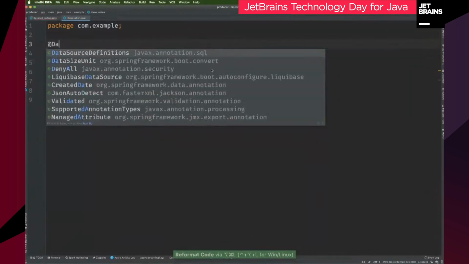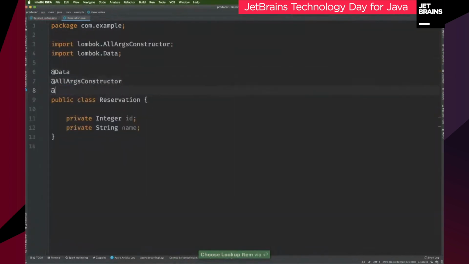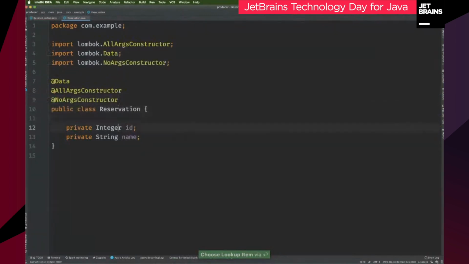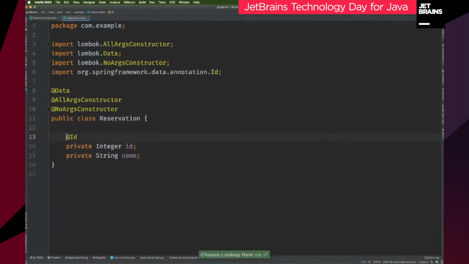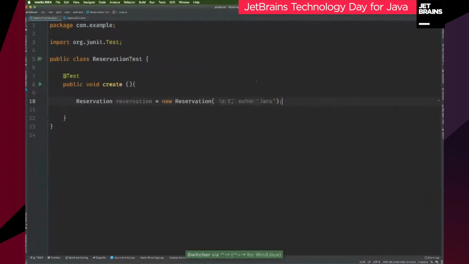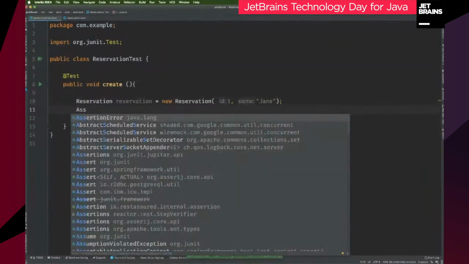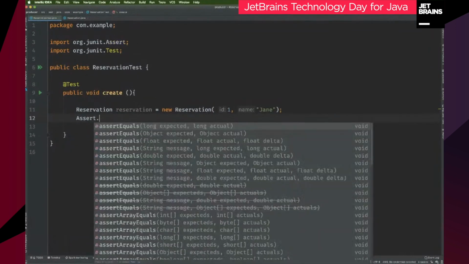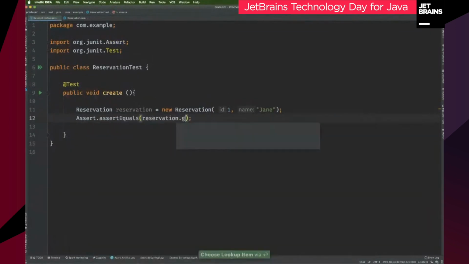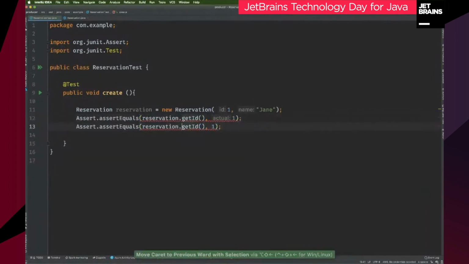Now I want the getters and the setters and the toString, so I'll skip ahead a little bit and do that with Lombok. There's a nice plugin for IntelliJ that just makes it work automatically out of the box. And there you go. That's my basic entity. It's going to have a primary key field there. Now I want to prove that given that, I can actually get certain results that I expect, right? So assertEquals reservation.getId equals 1. This is a very simple test. I'm sure you've seen tests like this before, not particularly fancy, but let's just see that that works.